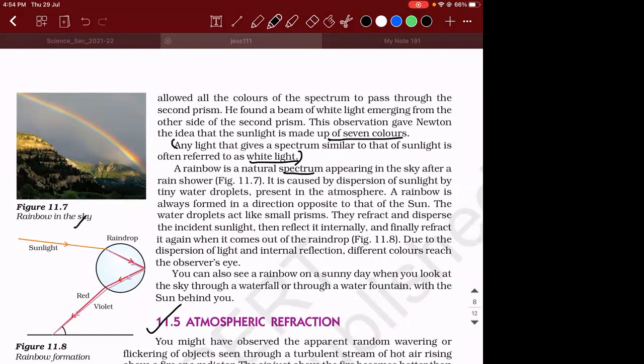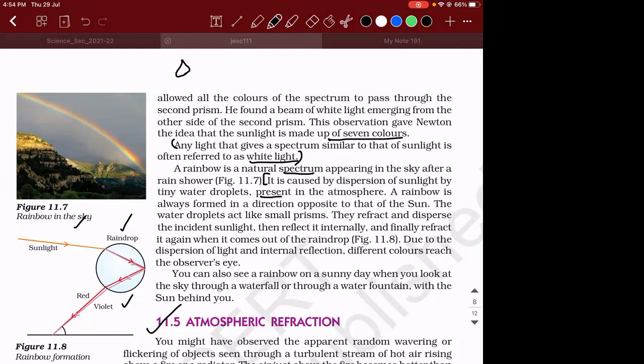Why is it caused? They can ask you why it is caused. It is caused by the dispersion of sunlight by tiny water droplets. So you have the water droplets, right? Water droplets are generally in this shape, like a small onion, but they can be approximated to a sphere. So tiny droplets are present in the atmosphere.